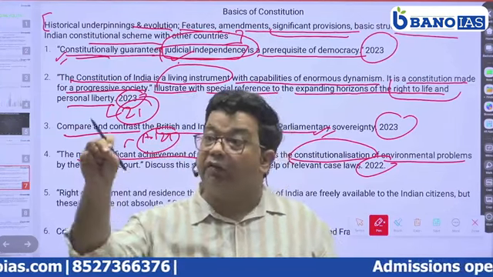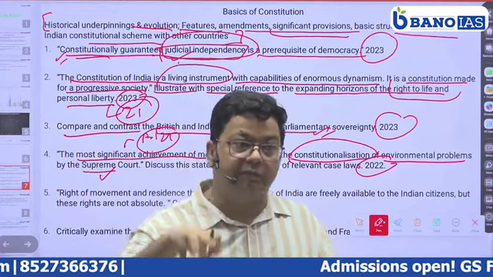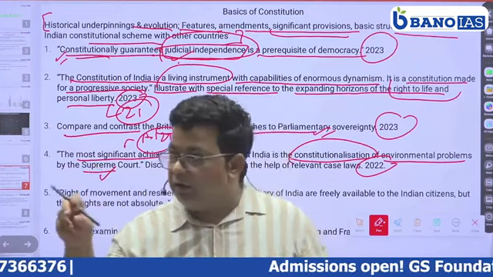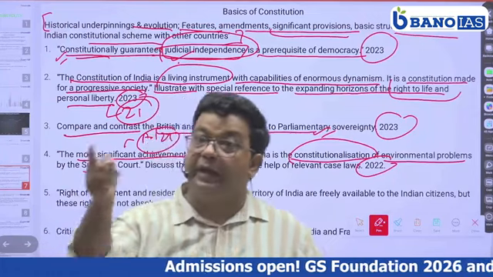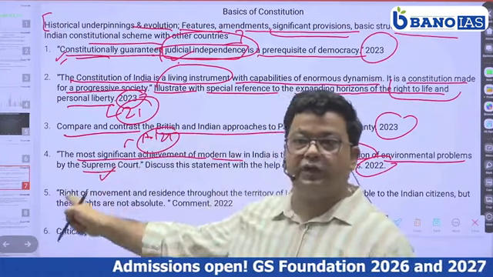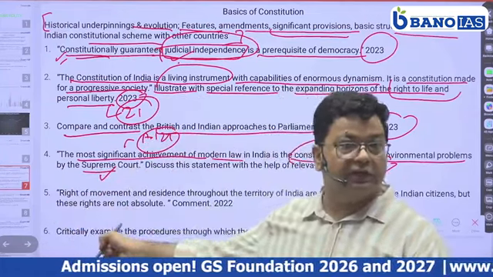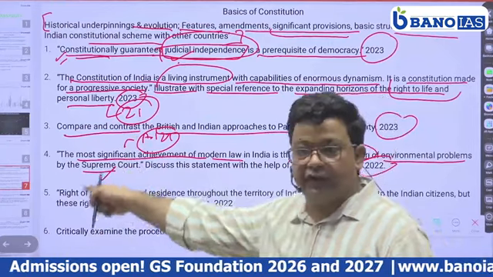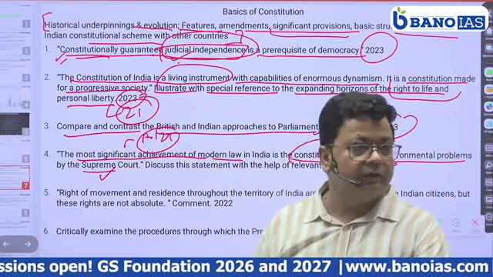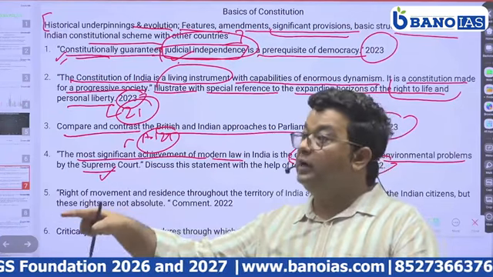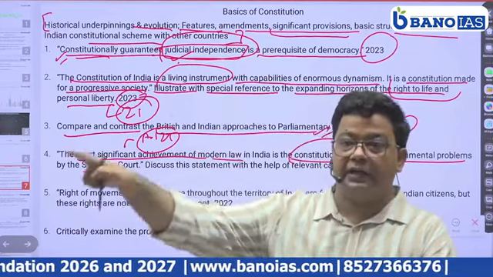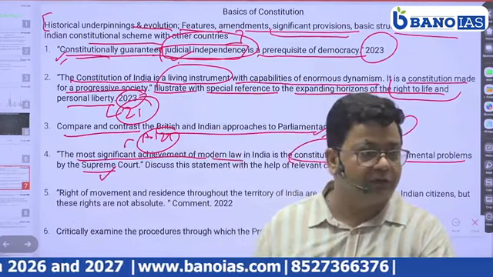It means Article 45. We talk about in the DPSP that the state should endeavor to protect the environment, which has been made a fundamental right by the judiciary in this. So judicial decisions have to be written under this. Again here, we need to discuss the fundamental rights and directive principles of state policy.